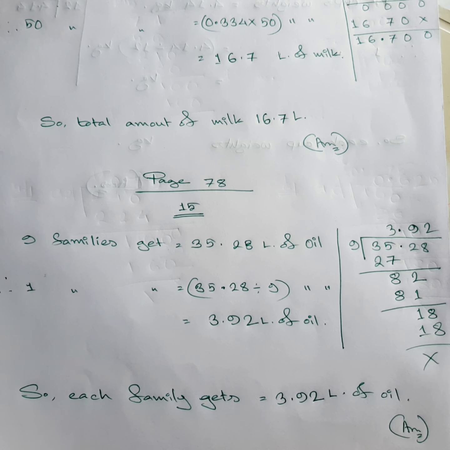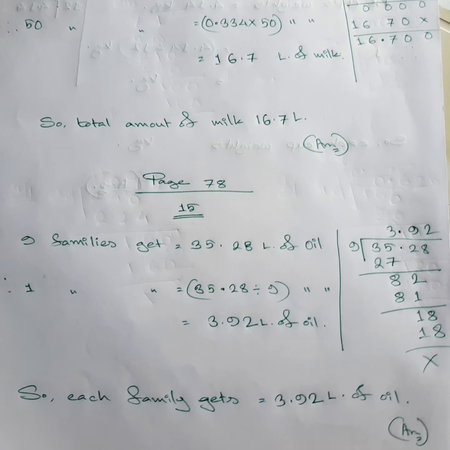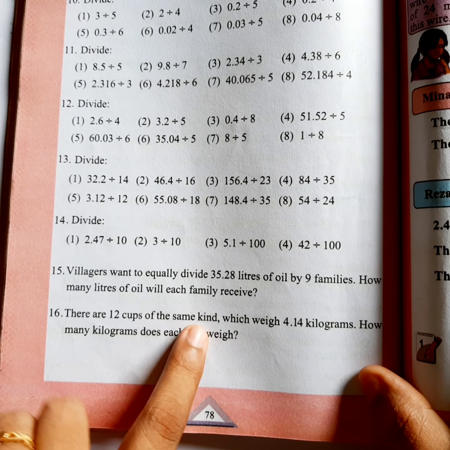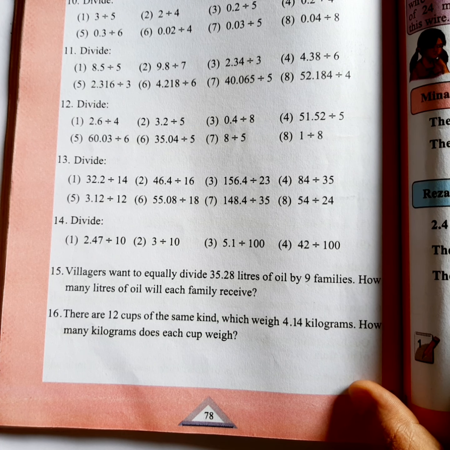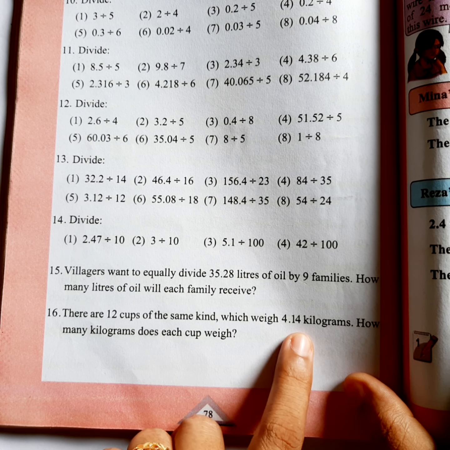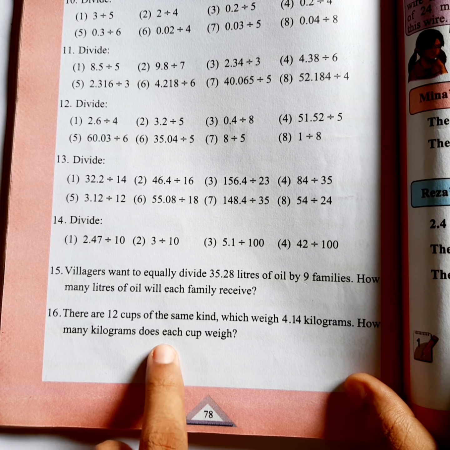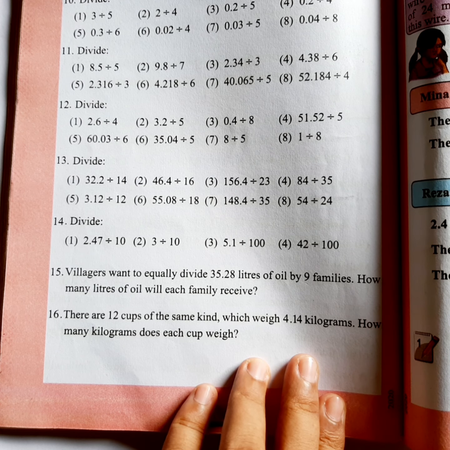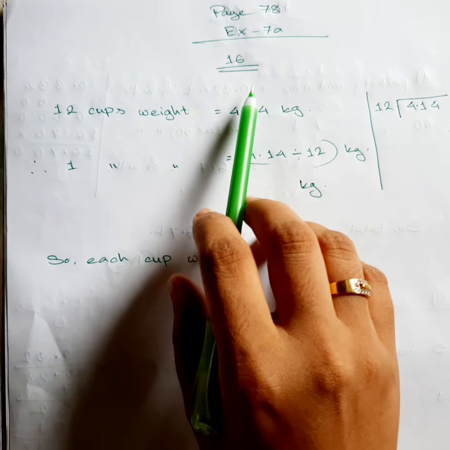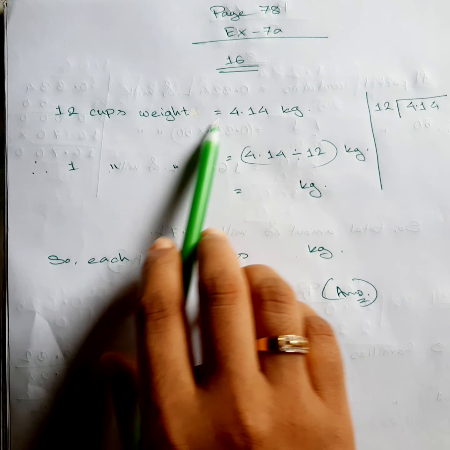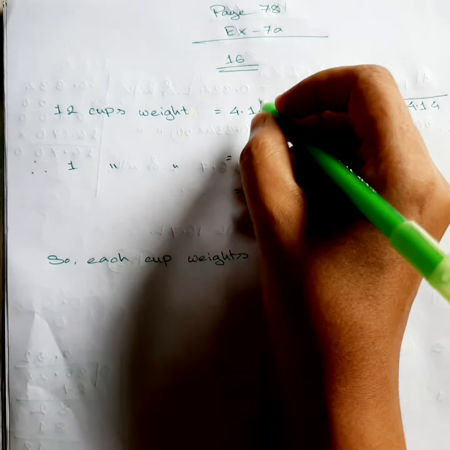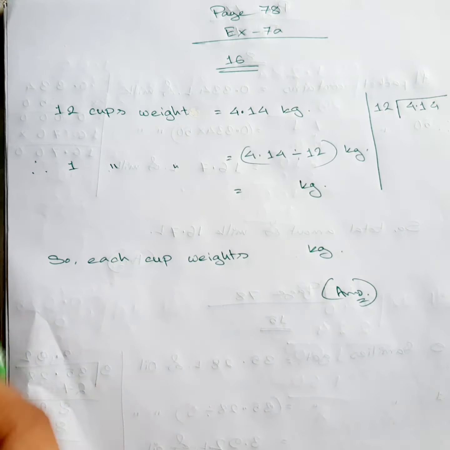Now the last math we are going to do is number 16. In number 16, they said there are 12 cups of the same kind. All of the 12 cups are the same, and all of them weigh 4.14 kg. How many kilograms does each cup weigh? That means we have to find out how much 1 cup weighs. As always, you have seen page exercise 7a and number 16. 12 cups weigh 4.14 kg. Always remember, after the decimal you are supposed to say the digits separately.